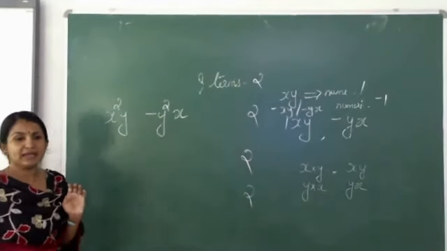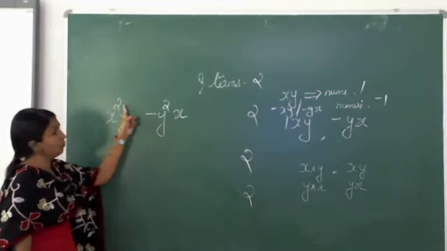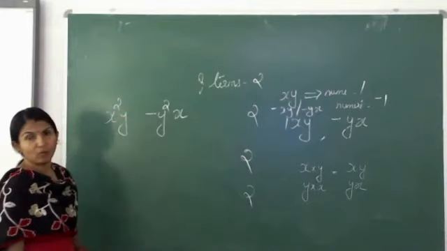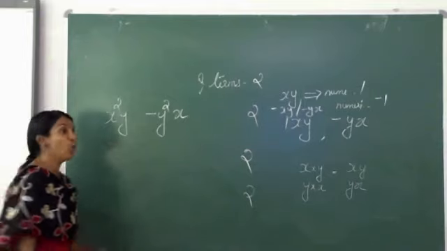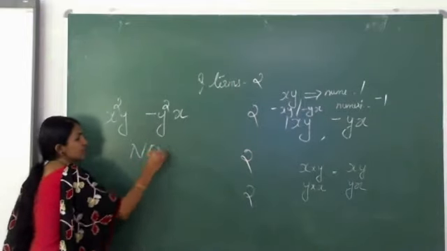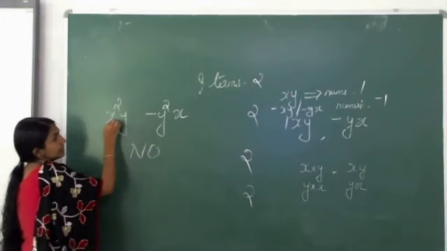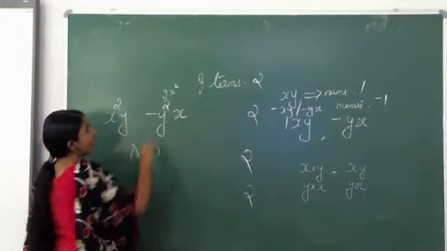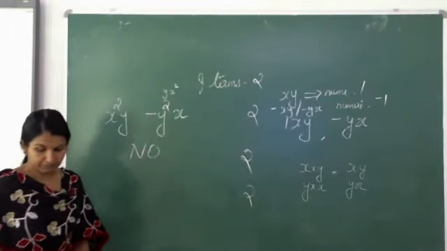Are they like terms? Here x to the power 2, here x to the power 1. Here y to the power 1, y to the power 2. Are they like terms? No, they are not like terms. If they were like terms, if it is x square y, here it should be y x square. y x square and y square x, both are different.